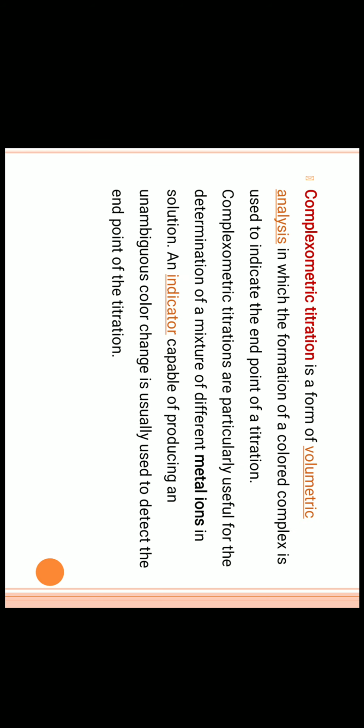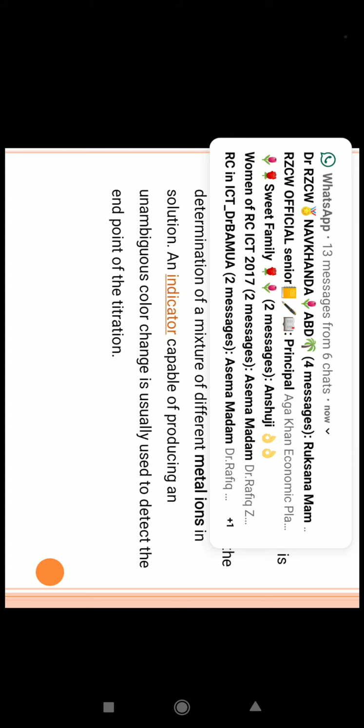Now, our topic is complexometric titrations. Titration means a volumetric analysis. Complexometric titration is a form of volumetric analysis in which the formation of colored complexes takes place, and it is used to indicate the end point of the titration. These titrations are particularly useful to determine different metal ions, which we can detect by the color change.